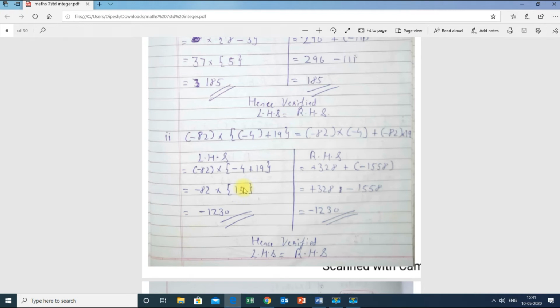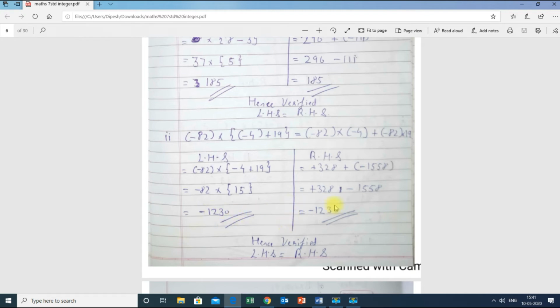So you might ask why we subtracted the minus sign. Because minus plus is minus, that is, we have to subtract it. Therefore 4 minus 19 is 15, and the sign of the given number is positive, therefore positive over here. Now I will multiply minus 18 into 15, which is minus 1230. So the final answer is minus 1230.